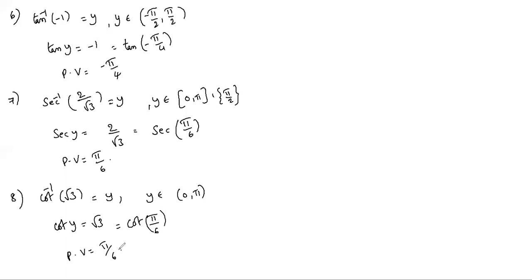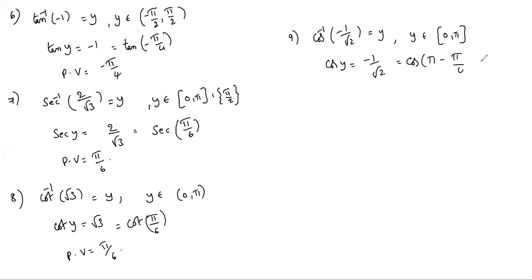Next, the ninth one. Cos inverse minus 1 by root 2. Let it be y. Cos inverse means 0 to pi. So cos y equals minus 1 by root 2. Between 0 to pi, cos negative means you have to write the second quadrant angle, which is pi minus the angle where you get 1 by root 2, at pi by 4. Cos of pi minus pi by 4 is cos 3 pi by 4. So the principal value is 3 pi by 4.